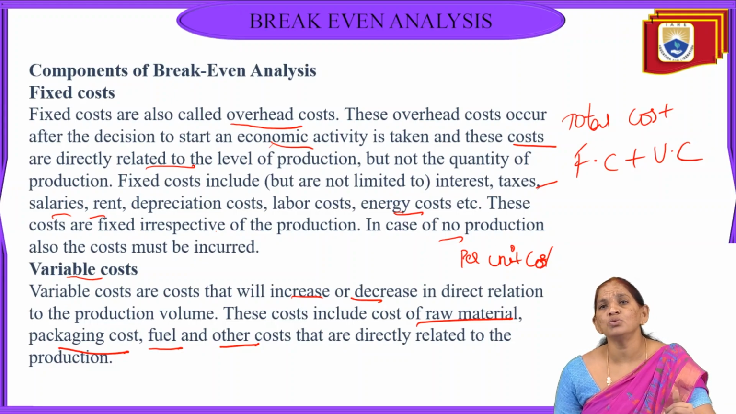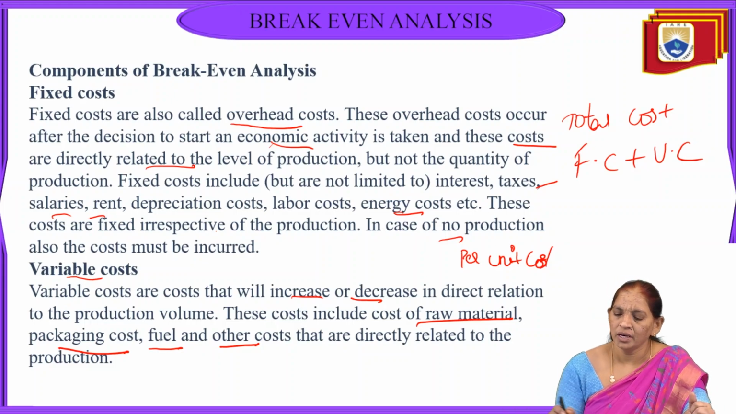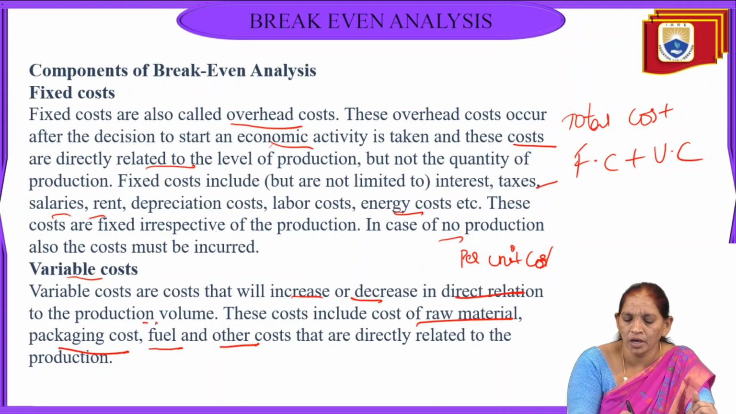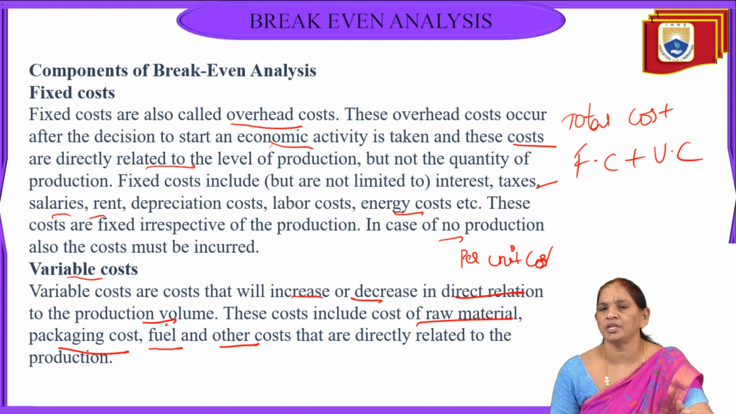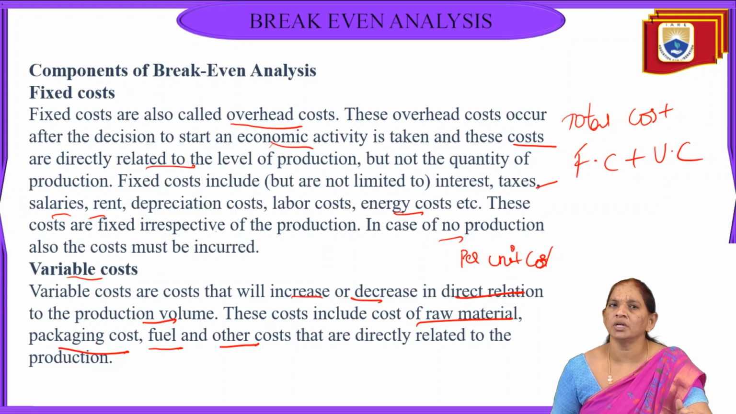If I increase to 7 members, automatically the amount will increase, and I have to pay for 7 members. Your variable cost changes according to the production. So we have a direct relationship between the production and this variable cost. These two are the important components which come under the break-even analysis.